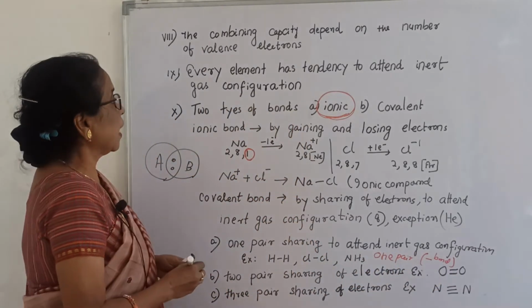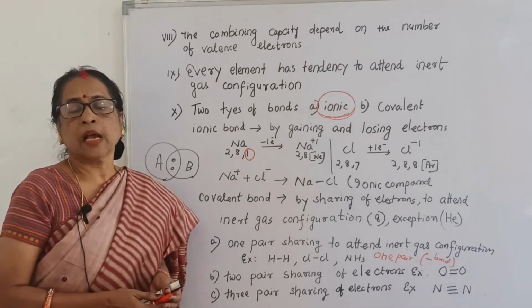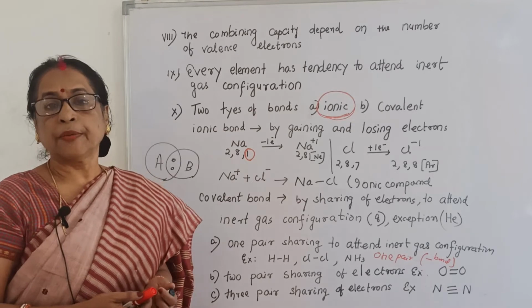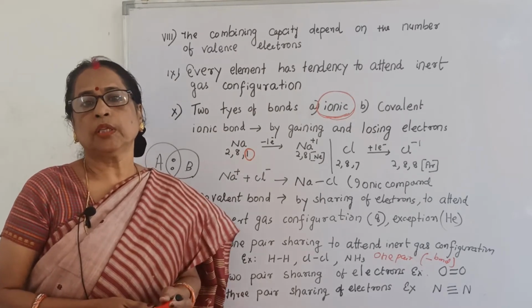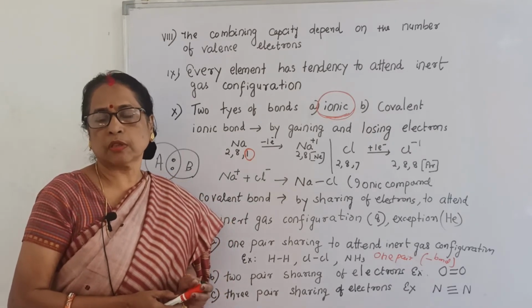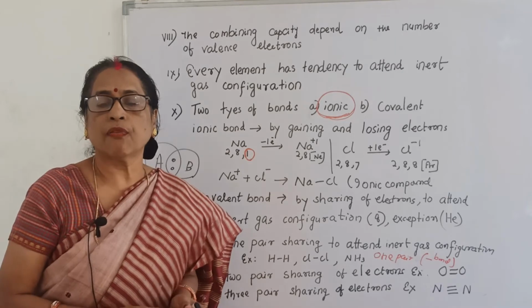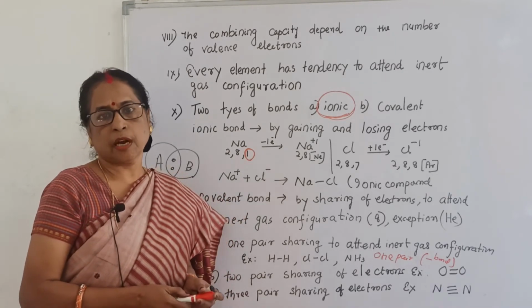Next we will see about carbon and other elements, how they form covalent bonds by sharing of electrons. First we will see why carbon does not form any ionic compounds. Generally it forms covalent compounds. The question is why? We will see now.